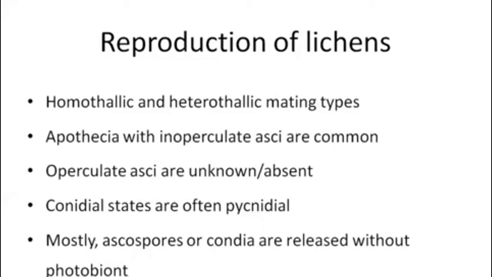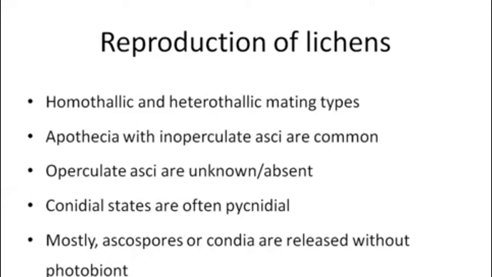So these are inoperculate ascomycetes. Perithecia and pseudothecia also occur in these groups of fungi. In contrast, no cleistothecia or apothecia with operculate asci are known among the lichenized fungi. That is, only inoperculate asci are present in this group of fungi. Conidial states, if produced, are often pycnidial.